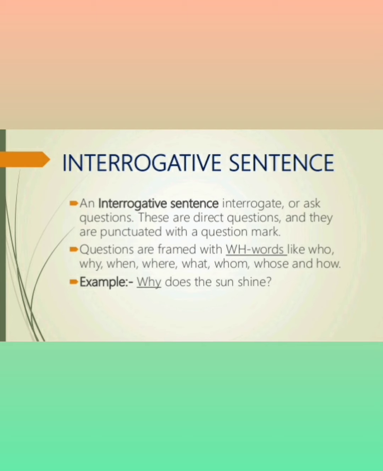An interrogative sentence. Interrogate means ask a question. So the meaning of interrogate is asking a question. These are direct questions, or it can be yes/no type questions also. They are punctuated with a question mark, which means at the end you have to put one question mark. Questions are framed with WH words like who, why, when, where, what, whom, whose, and how. For example, why does the sun shine? It gives us light. Without the sunshine, we cannot get energy. It's very important. Okay, so this is all for the interrogative sentence.